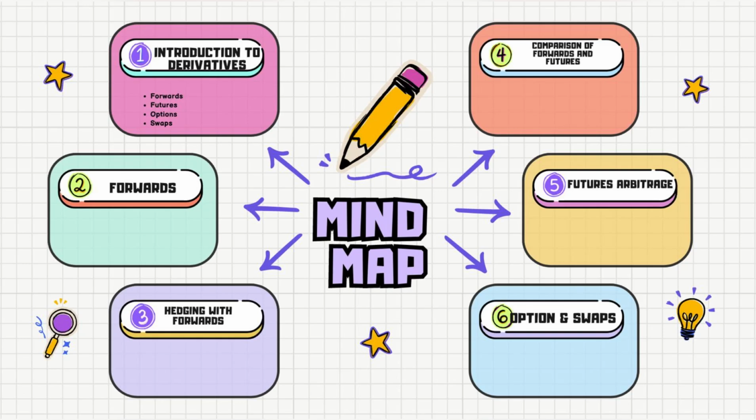There are four types of derivative contracts. The first one is forward, futures, options, and swaps. The second one is forward. The mechanic of a forward is an agreement between two parties to buy or sell an asset at a predetermined price on a specific future date. The key concepts of forward include spot price, which is the current price of the underlying asset. The forward price is the agreed upon price for the asset in the forward contract, and the payoff calculation is the difference between the forward price and the spot price at the contract's maturity.